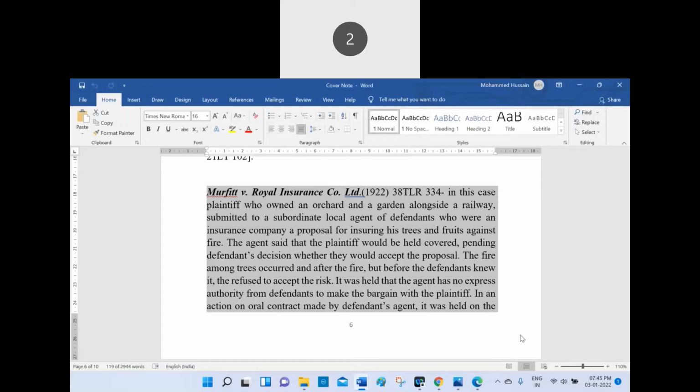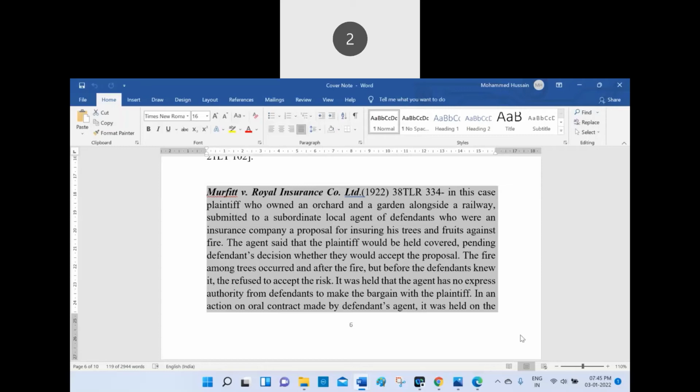The agent said that the plaintiff would be held covered pending the defendant's decision whether to accept the risk.